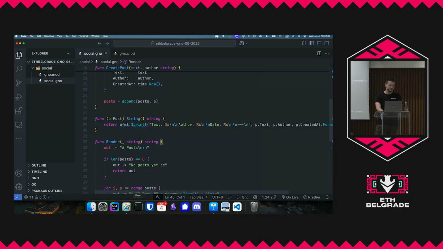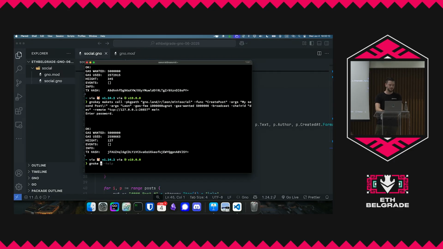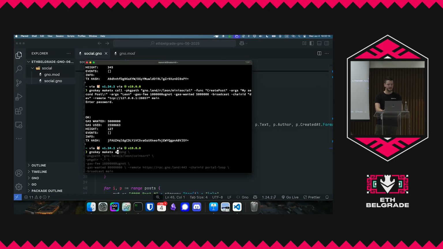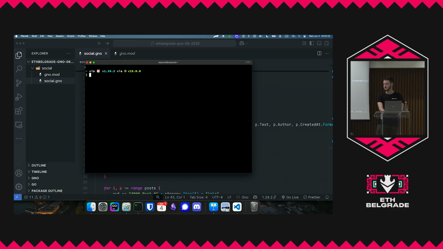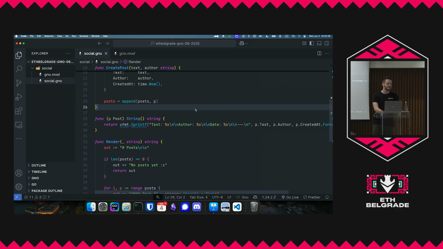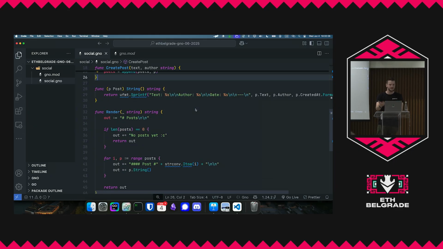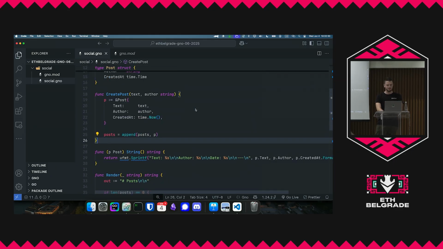And there's a command that you can do with gnokey, which would be maketx addpkg, which is basically just publishing the package to a blockchain. So that's what I meant when I said this is the only command that you need to publish an actual application instead of having to spin up all of these services.